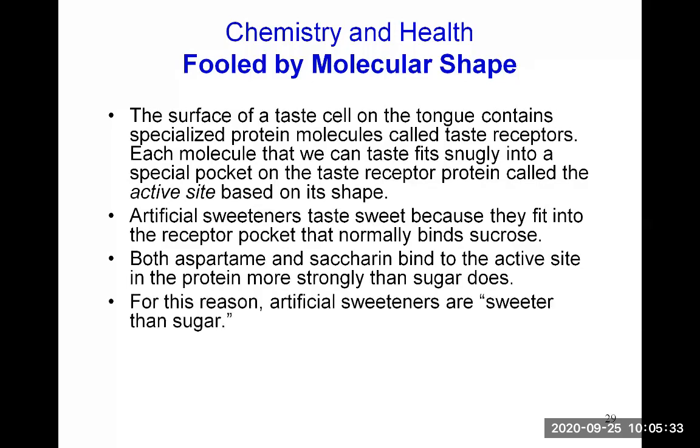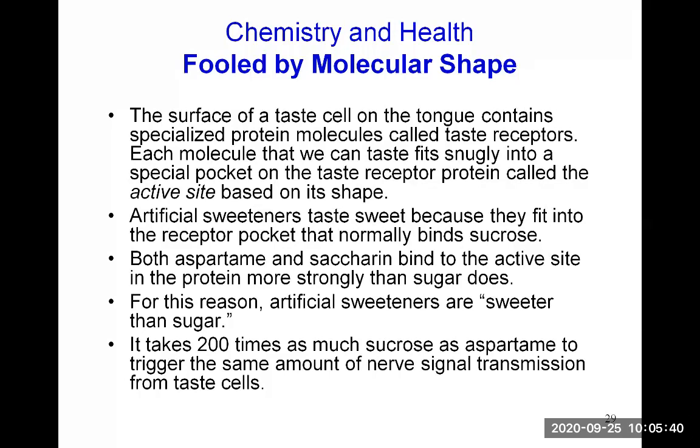So for this reason, artificial sweeteners are sweeter than sugar. It takes 200 times as much sucrose as aspartame to trigger the same amount of nerve signal transmission from the taste cells. So you see how our taste buds are fooled by molecular shape. The shape of molecules is an important property.